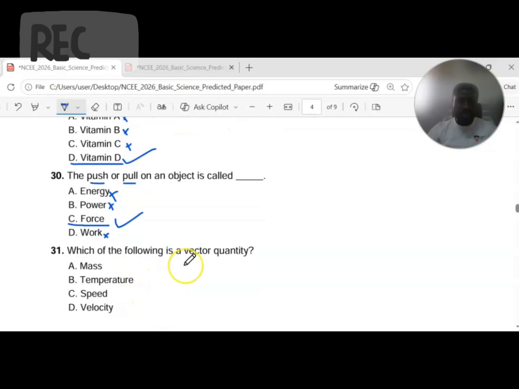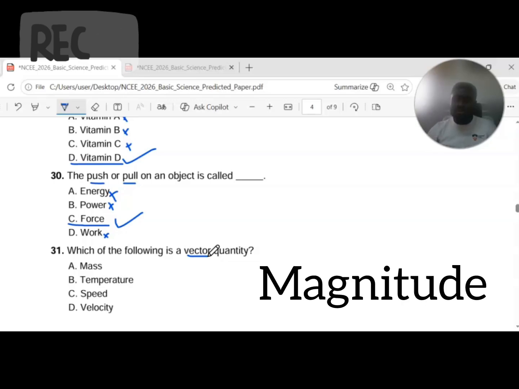Then question 31. Which of the following is a vector quantity? Now the key word here is vector. We have vector quantities and scalar quantities. In physics, vector quantities are quantities that have both magnitude and direction. Magnitude has to do with their size. It has to do with their shape. Then direction, how they move from point A to point B in a specific direction, mostly in a translational manner. Scalar quantities, on the other hand, are quantities that have only magnitude but no direction.